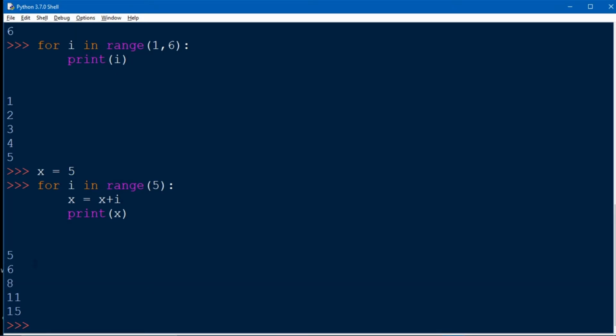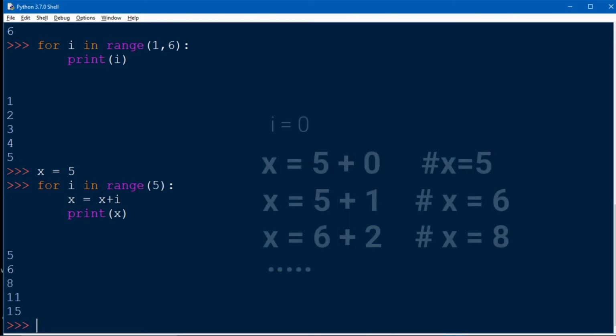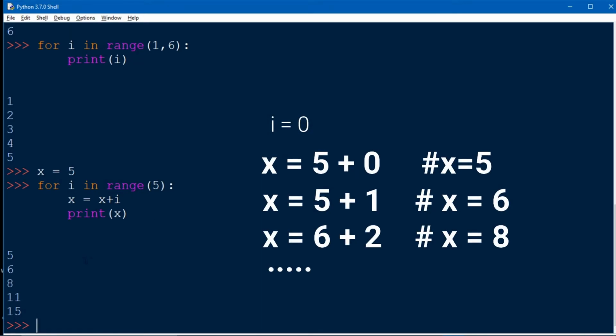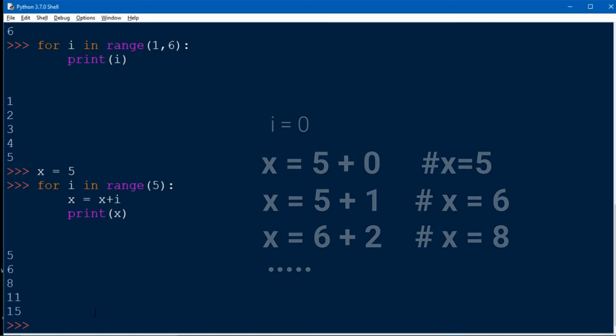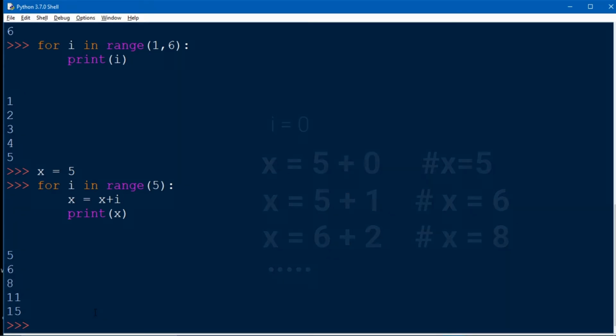As I said earlier that our iteration is started from 0 when we don't define the starting value. So here our starting value is 5 and the iteration value is 0, so it gives sum 5. Then after iteration value becomes 1, then 5 plus 1 is 6. After that my x value has become 6, then the iteration value is 2, then 6 plus 2 gives 8, and similarly it runs up to the given range.